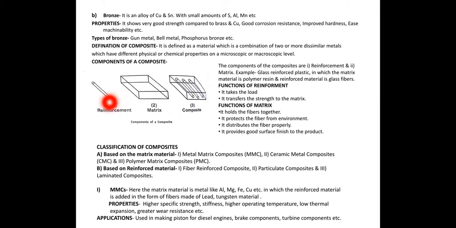The important thing is that the property of the reinforcement is different from the property of the matrix material. Means properties of matrix are different, properties of reinforcement are different. So when we add reinforcement with the matrix material, a different type of material is produced, known as composite material. Function: it takes the functions of the reinforcement material.